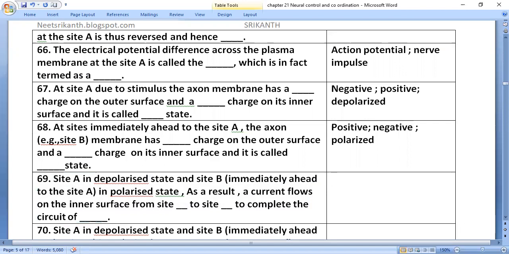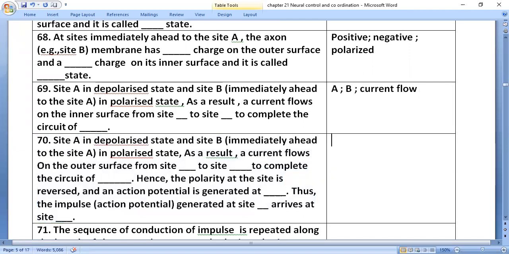As a result, a current flows on the inner surface from site A to site B, and on the outer surface from site B to site A, to complete the circuit of current flow.